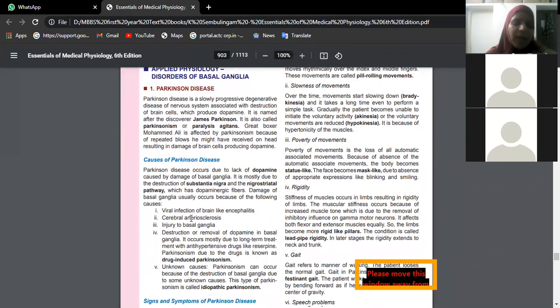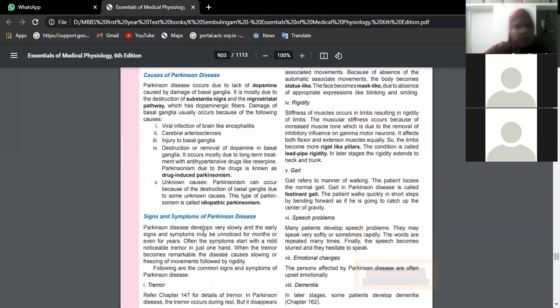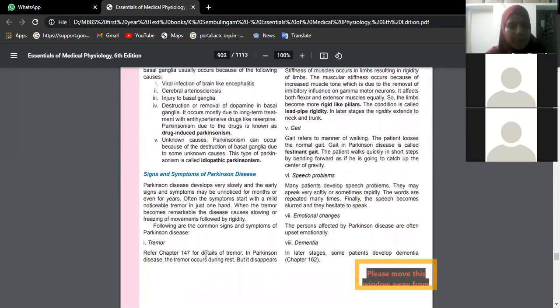There may be some underlying viral infection or the blood vessels may get blocked due to arteriosclerosis or injury of basal ganglia, or there may be certain drugs which may damage basal ganglia. Okay, like reserpine and all antihypertensive drugs. Antihypertensive in the sense drugs which are taken to control blood pressure. Okay, idiopathic when we do not know any cause. So what happens in Parkinson's disease? So the person will have tremors.